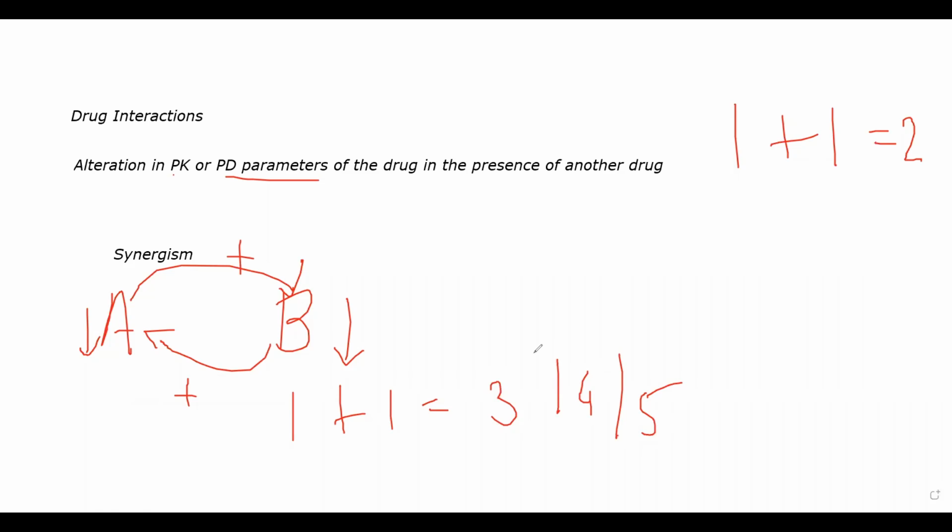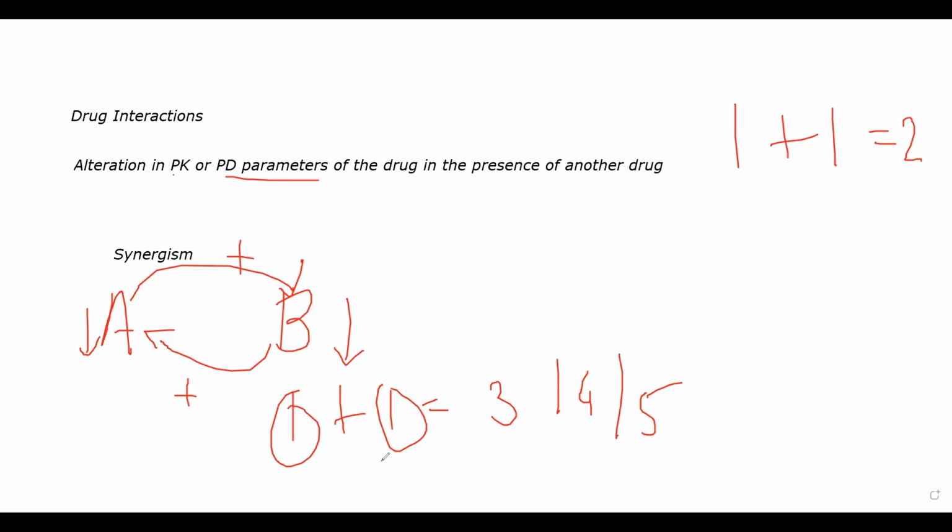That is synergism. Because they are enhancing each other's effect, you will see increased output more than the sum of each of them. If you sum both of their effects, you should essentially get 2. 1 plus 1 should be equal to 2. That is additive effect. But in synergism, because of the presence of two drugs that are enhancing each other's effect, you will get more than double effect.